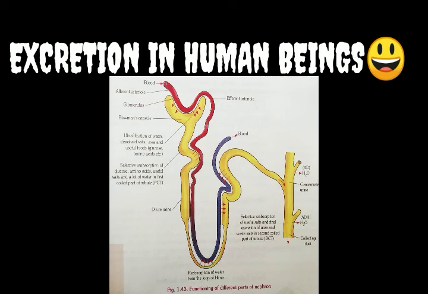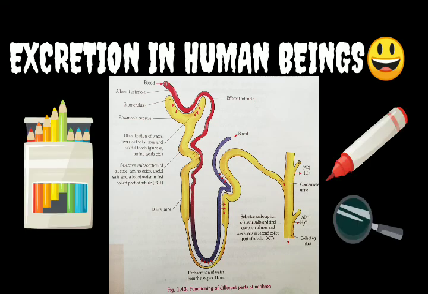So beta, this was the structure of the nephron. In the diagram everything is mentioned. You can easily see the diagram and practice it, right? Because this is a very important diagram. Generally it comes for labeling, so you must know. And the basic things: efferent arteriole, afferent arteriole, renal vein, renal artery. These are the important labels which come in your exams, right?